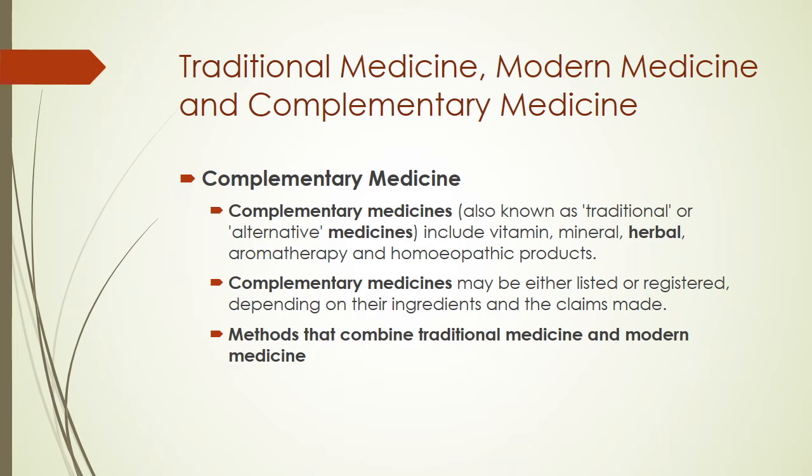Complementary medicine may be either licensed or registered, depending on their ingredients and the claims made. So complementary medicine has to be registered. It is a method that combines traditional medicine and modern medicine. We can say that complementary medicine is a combination of traditional medicine and modern medicine.